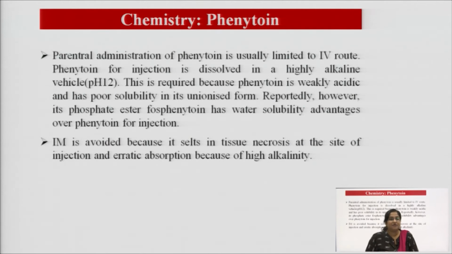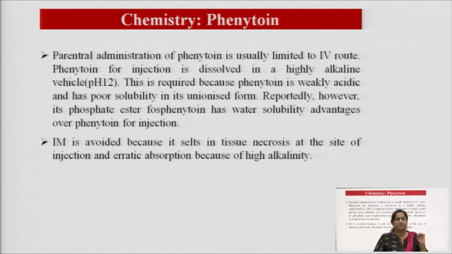However, its phosphate ester, that is a derivative of phenytoin called phosphenytoin, has water solubility advantages over phenytoin for injections. IM is avoided because it settles down in the tissue and causes necrosis. What is necrosis?